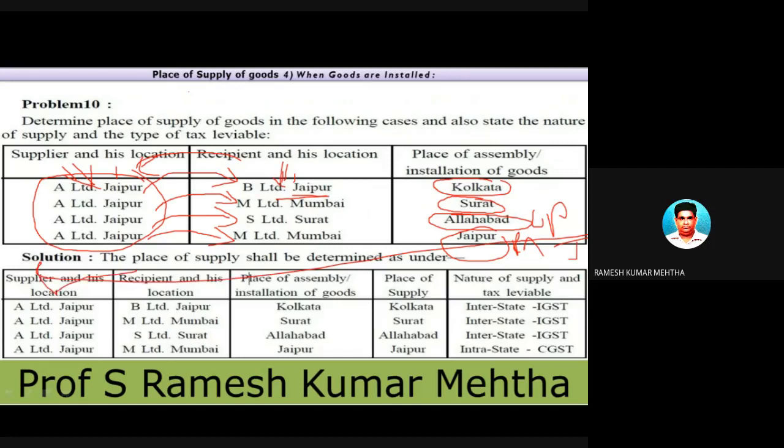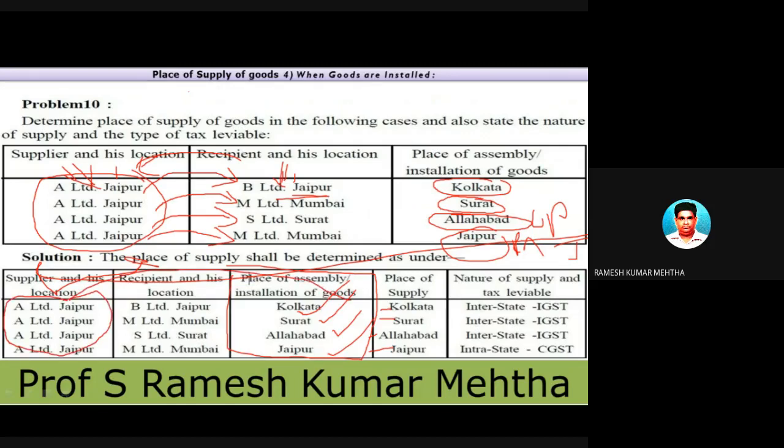So let's look at the answer. I told you where the goods are installed or assembled, that is the place of supply. So the places of supply are Kolkata, Surat, Allahabad, and Jaipur. Now, who is the supplier? In all the cases, Jaipur is the supplier.